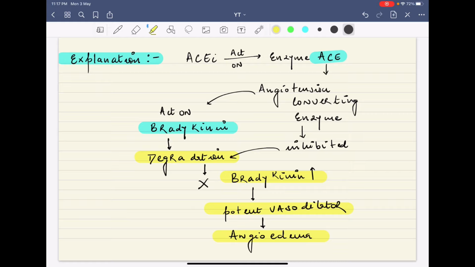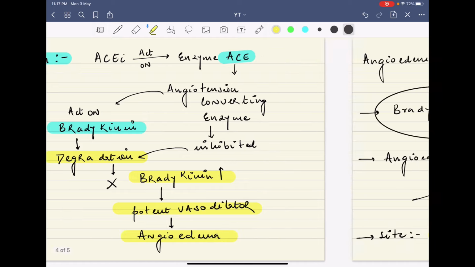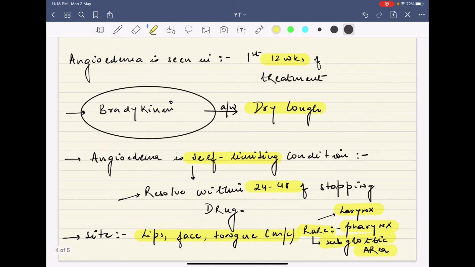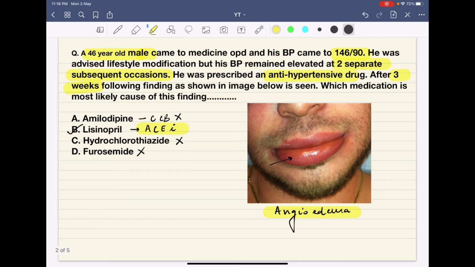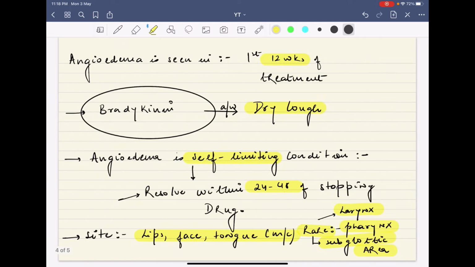So by this algorithm you can understand why angioedema occurs when ACE inhibitors are given to the patient. Now some important points I want you to remember about angioedema: it is seen in the first 12 weeks of treatment. In the question also they have mentioned after 3 weeks. Remember, 12 weeks is the time in which angioedema is seen.